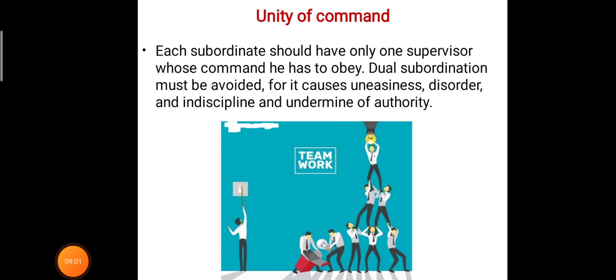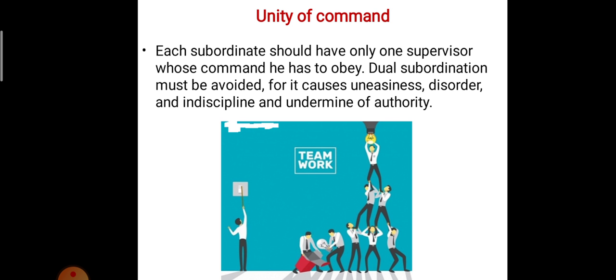Then the unity of command. Each subordinate should have only one supervisor whose command he has to obey. Dual subordination must be avoided, as it causes confusion, indiscipline and undermines authority. That is the unity of command. This figure shows an example of unity of command.